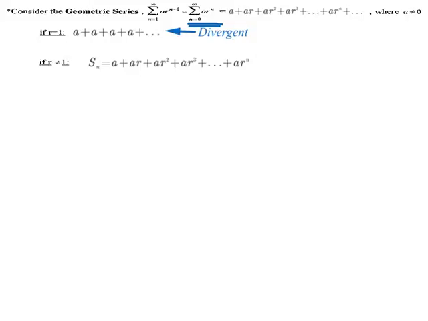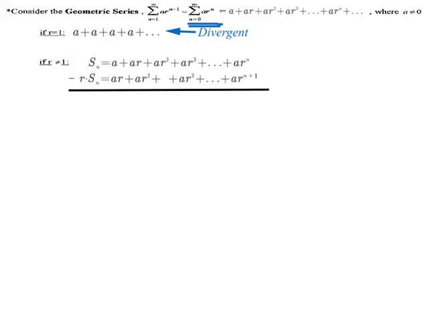So I'm going to take this s sub n and I'm going to multiply it by r, and that would look like this. I multiplied every term by r, so I had ar plus ar squared plus ar cubed, and then my last term would be ar to the n times r. If I add my exponents, I get ar to the n plus 1. Now the thing that I want to do with these two things is subtract them.